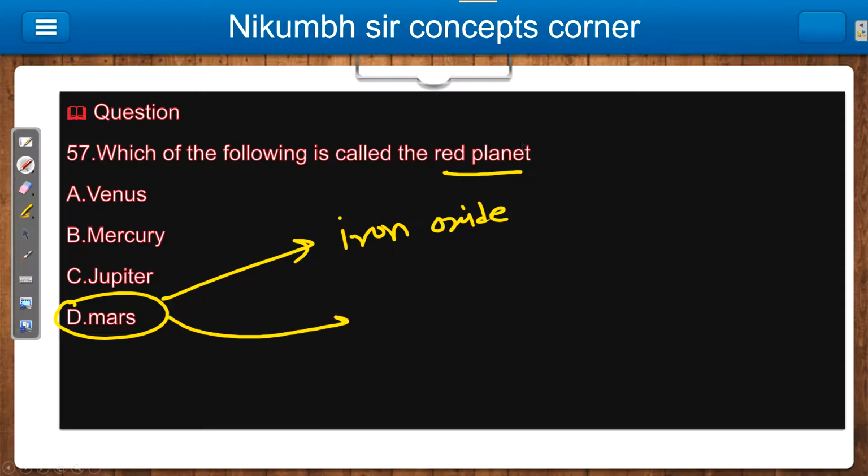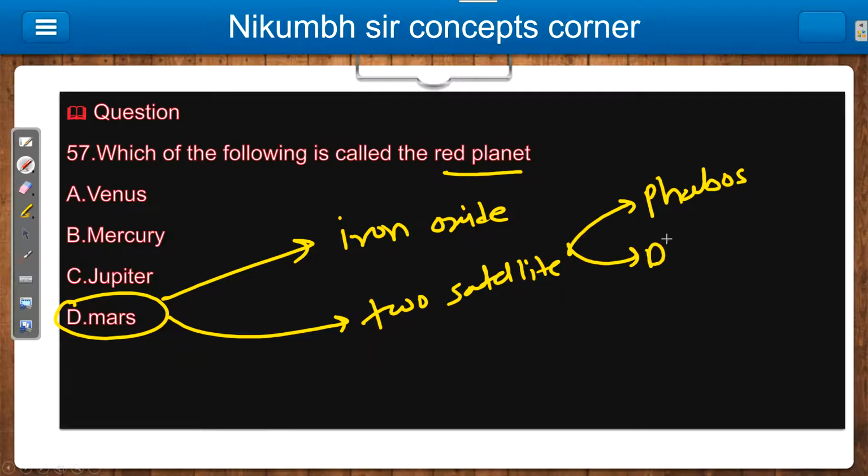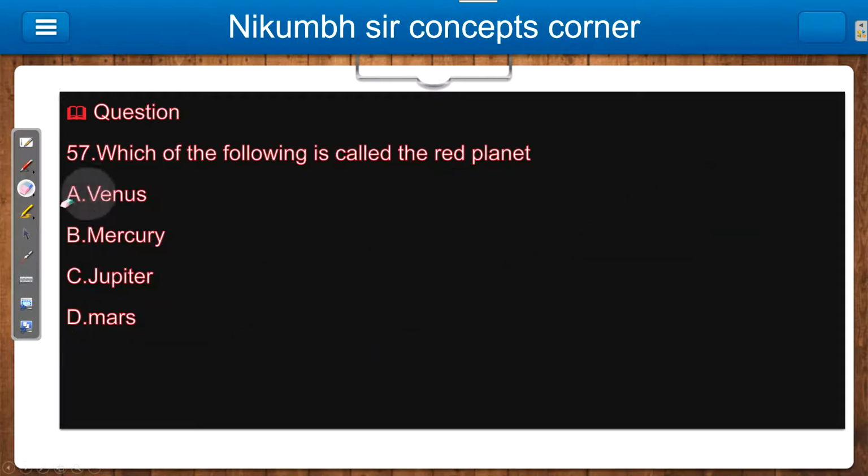Okay, and also two satellites of Mars are very important. You should know, that is your Phobos and Deimos. Easy, right? So Phobos and Deimos. So this much information is enough for this. Let's move to question number 58.